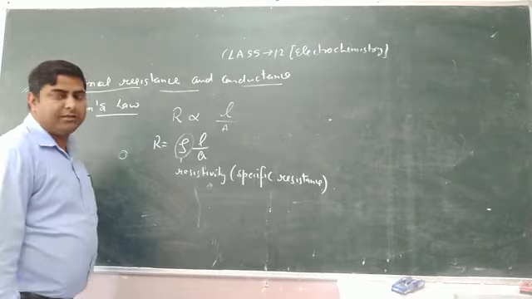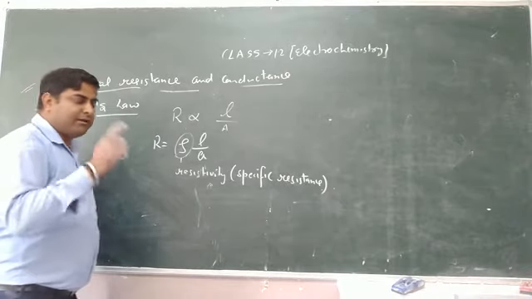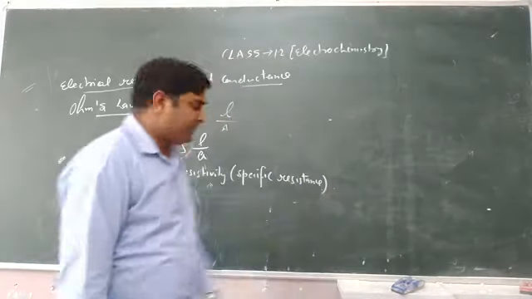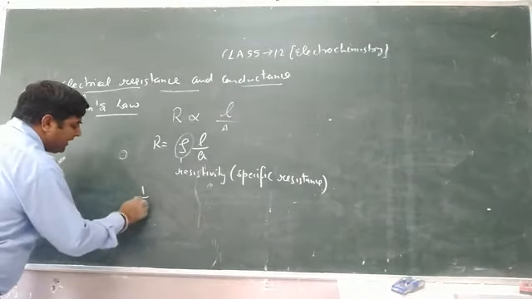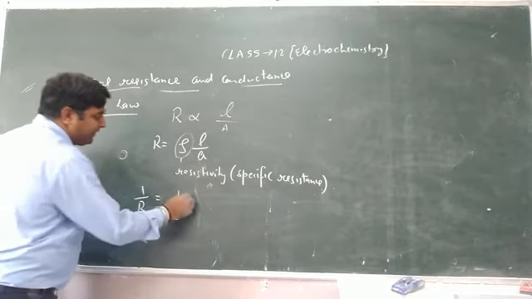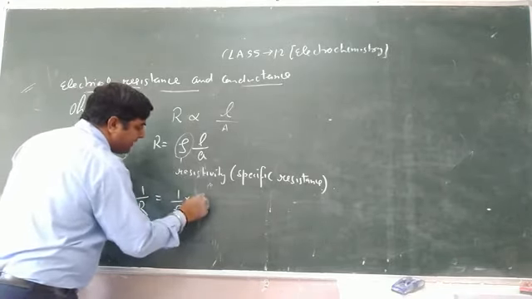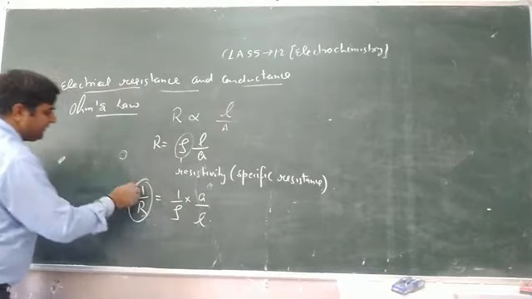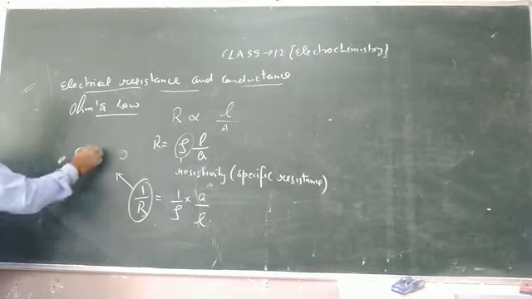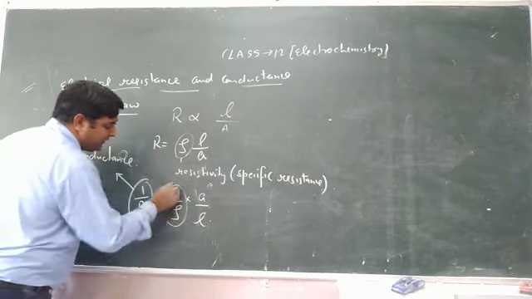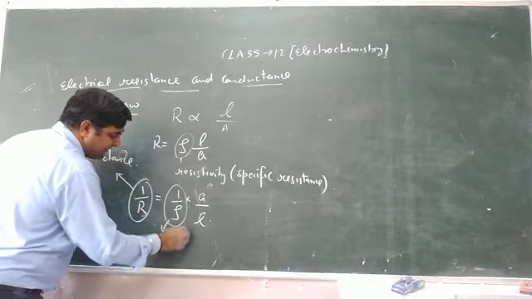So when we take the reciprocal, keep in mind the reciprocal of resistance is known as conductance. So 1 upon R is equal to 1 upon rho into A upon L. 1 upon R is called conductance. 1 upon rho is known as conductivity.